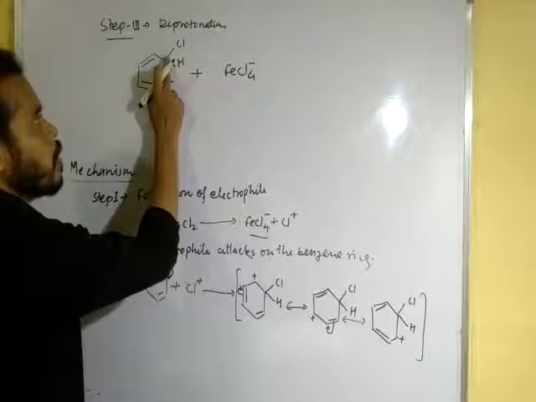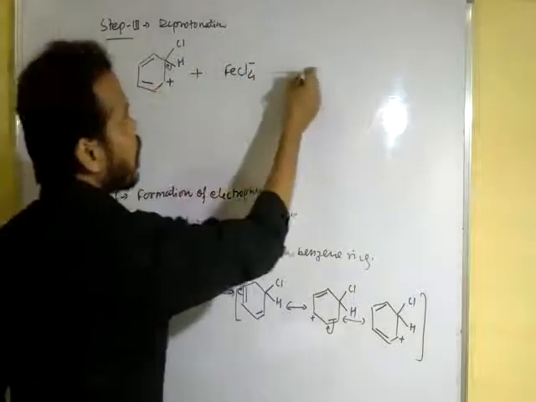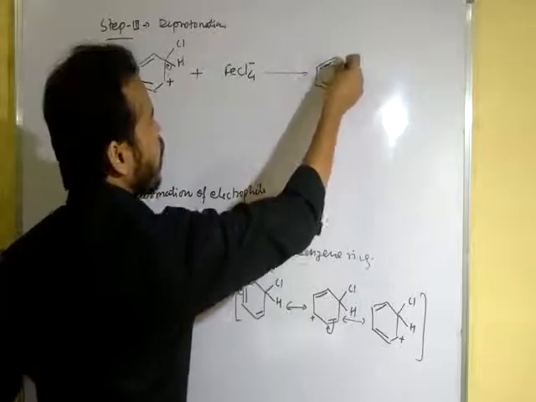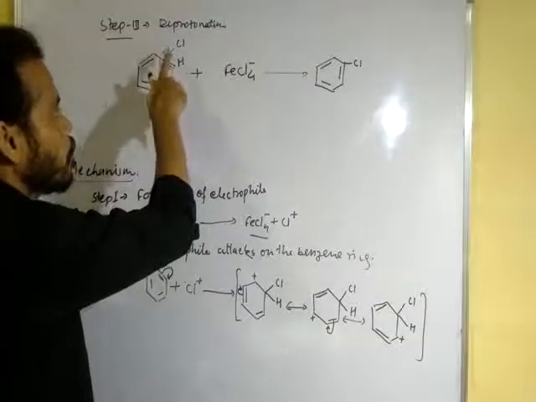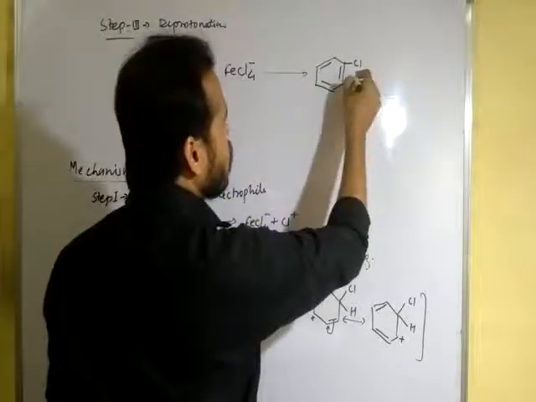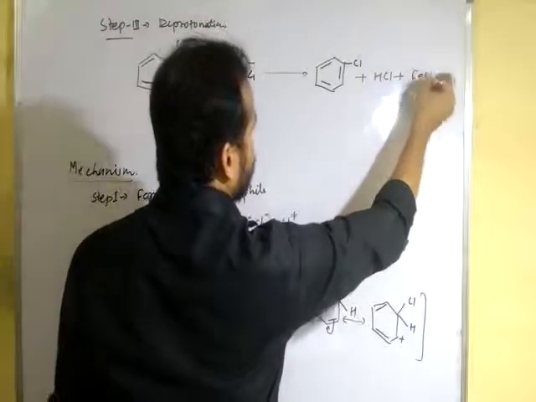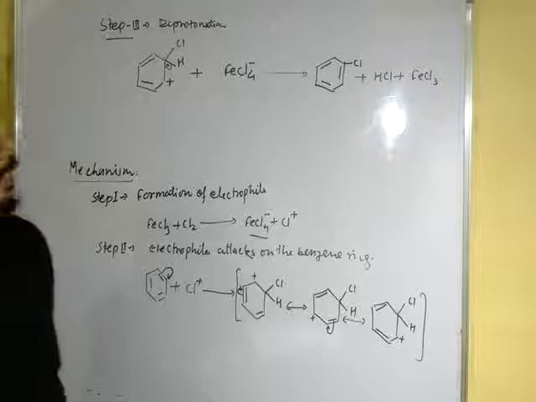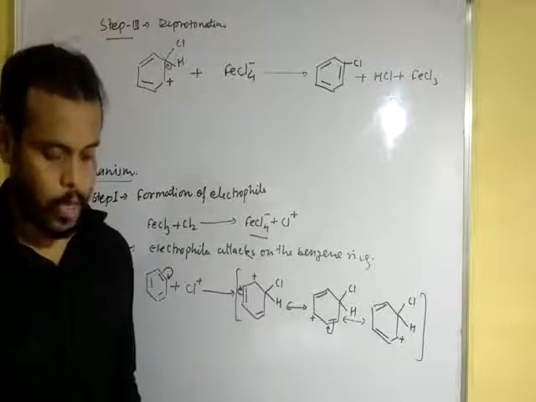The orbitals overlap and again form a double bond here. This is chlorobenzene. The proton eliminated combines with chlorine to form HCl and regenerates FeCl3, the carrier we took initially. So this is the mechanism of chlorination of benzene.